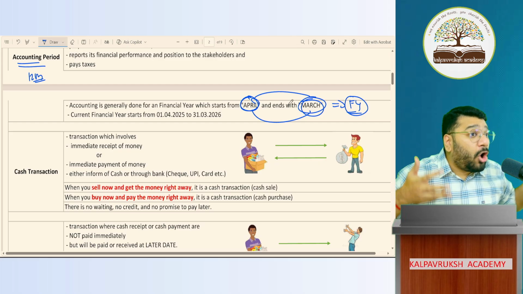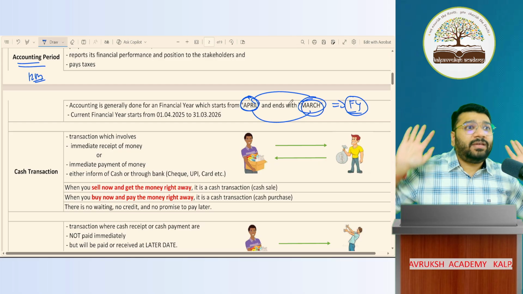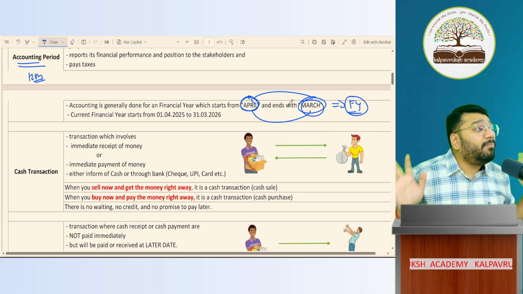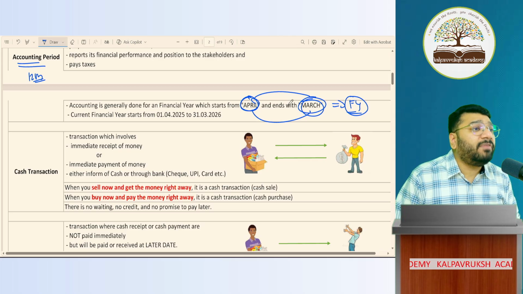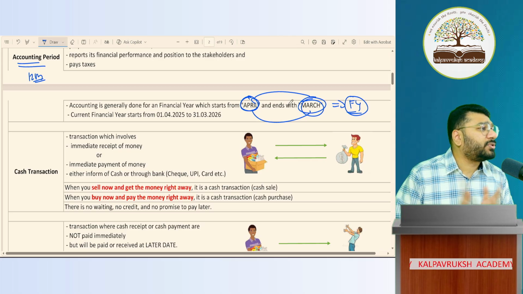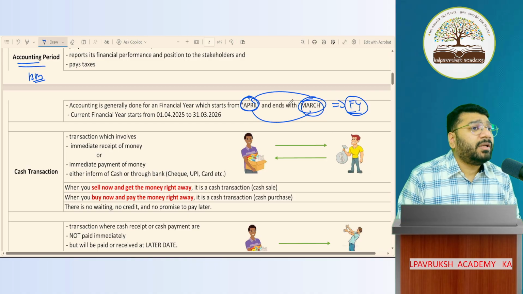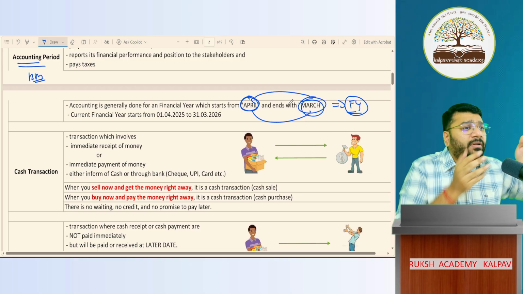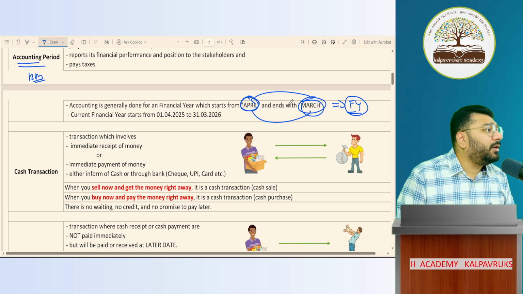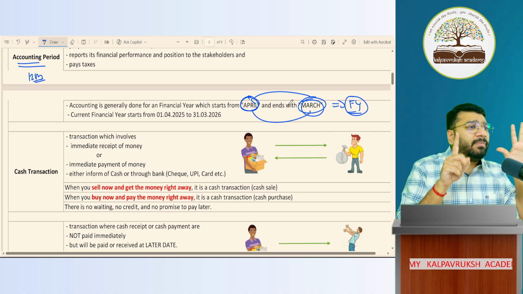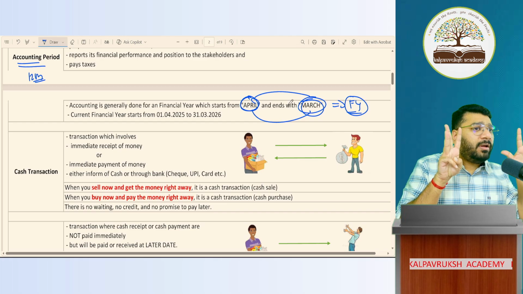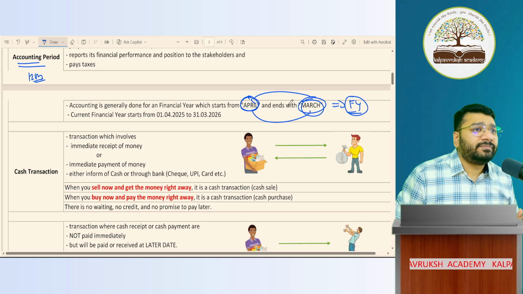The business got closed somewhere in the middle of the year. Imagine November 15th, middle of November, the business got closed. Now you'll do accounting from April to November. April to November. Got it, not got it? So April to November, how many months? April, May, June, July, August, September, October, November, mid. 8.5 months.